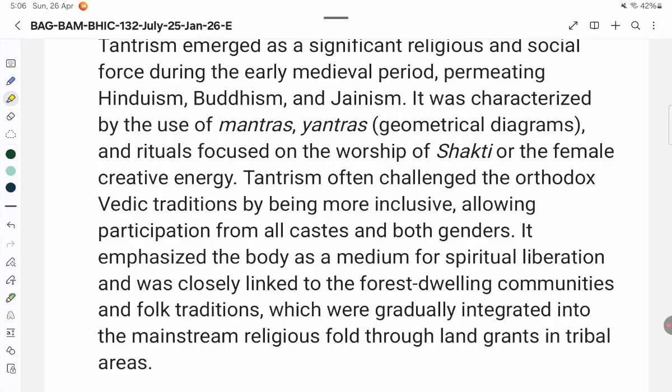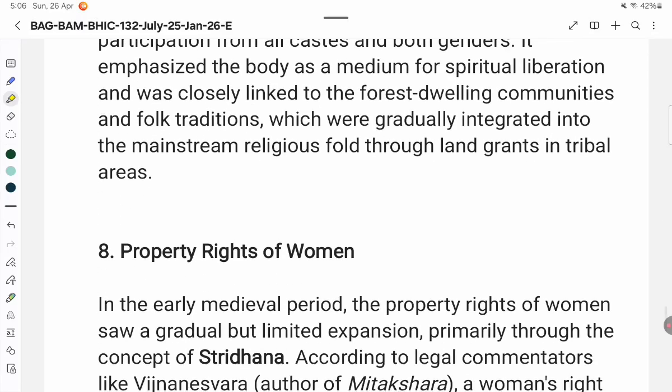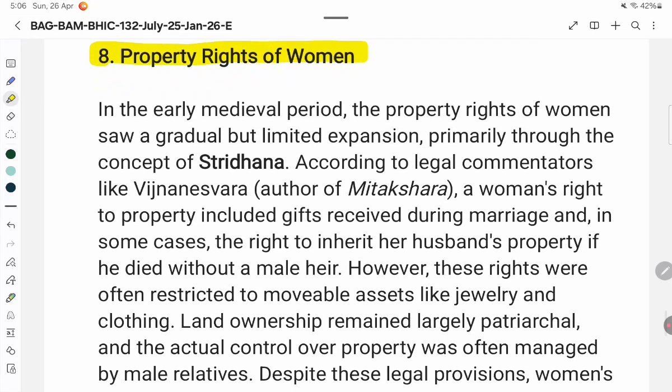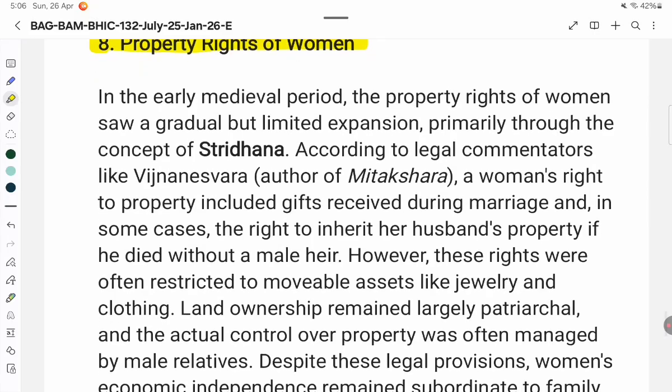8. Property rights of women. In the early medieval period, the property rights of women saw a gradual but limited expansion, primarily through the concept of stridhana. According to legal commentators like Vijnaneswara, author of Mitakshara, a woman's right to property included gifts received during marriage and, in some cases, the right to inherit her husband's property if he died without a male heir.